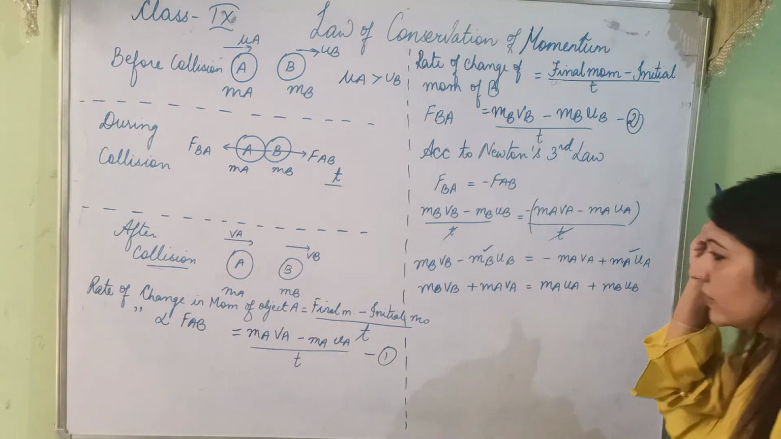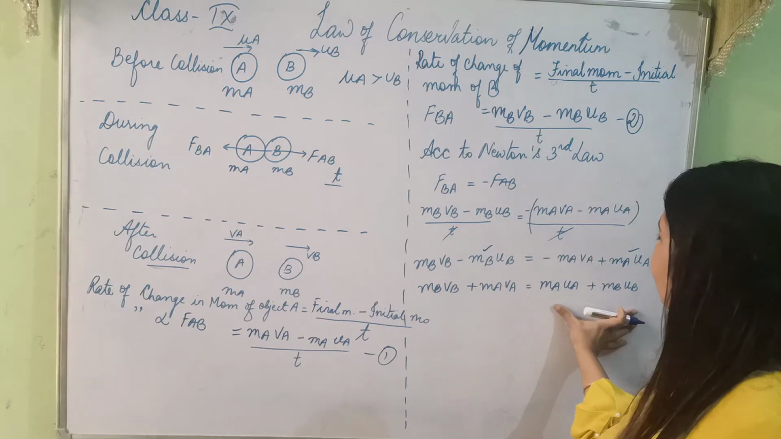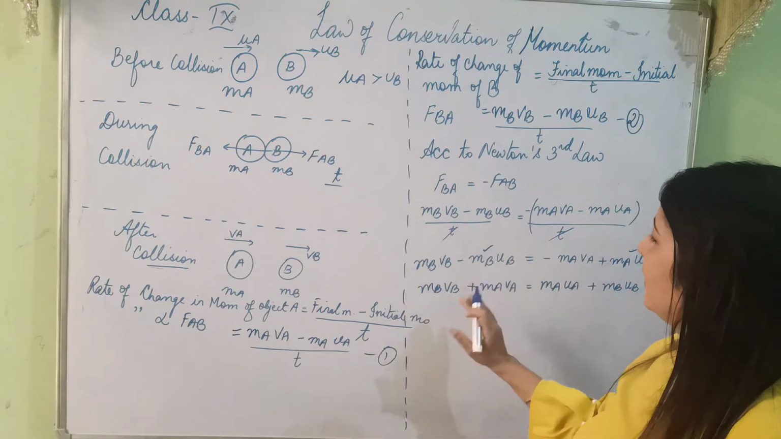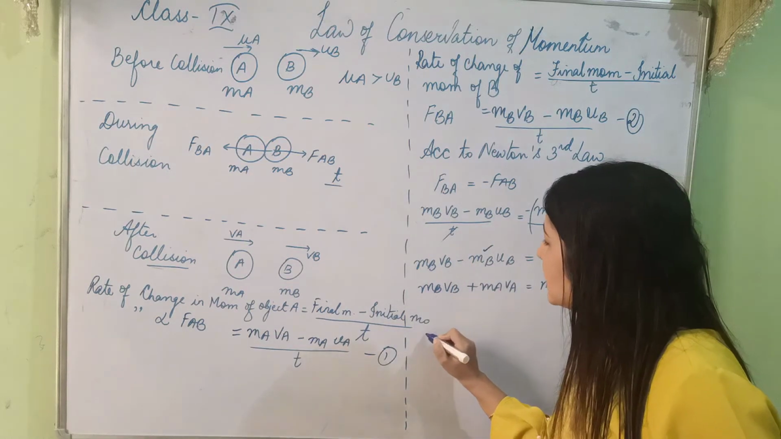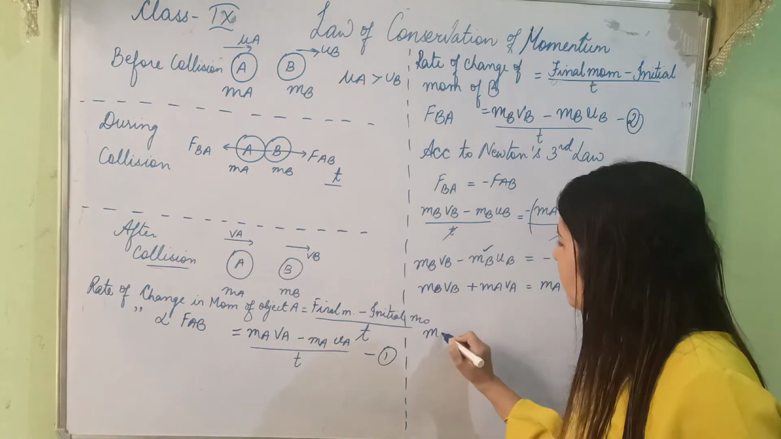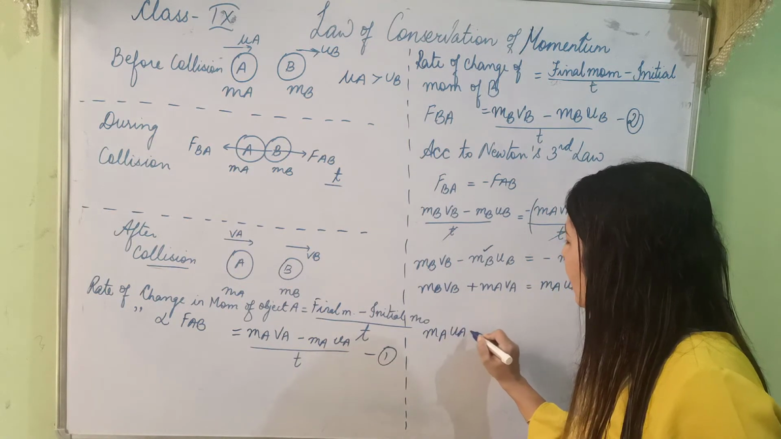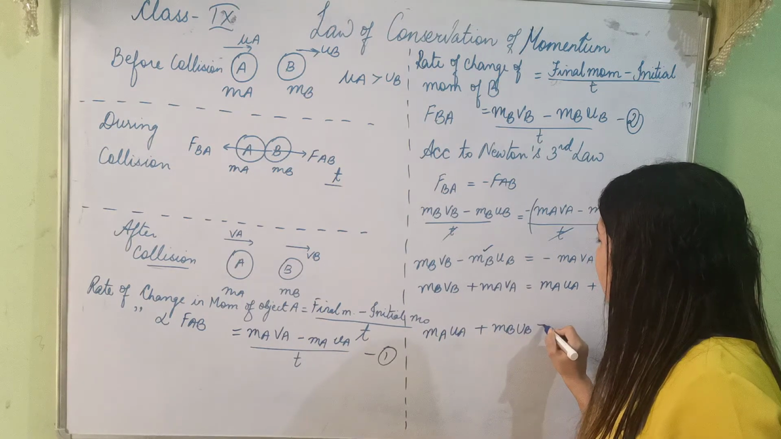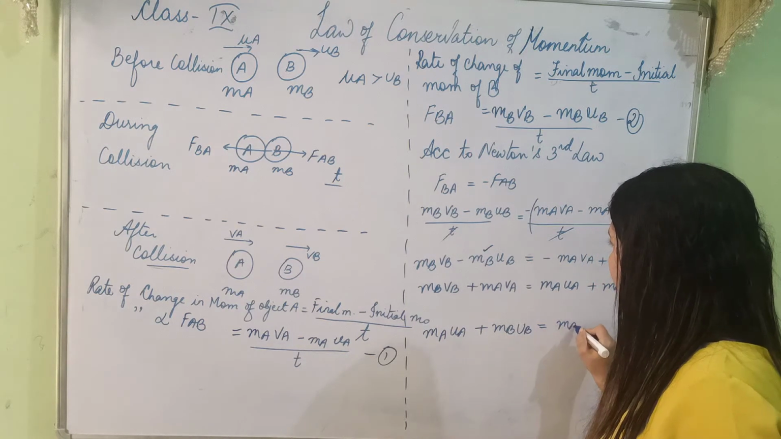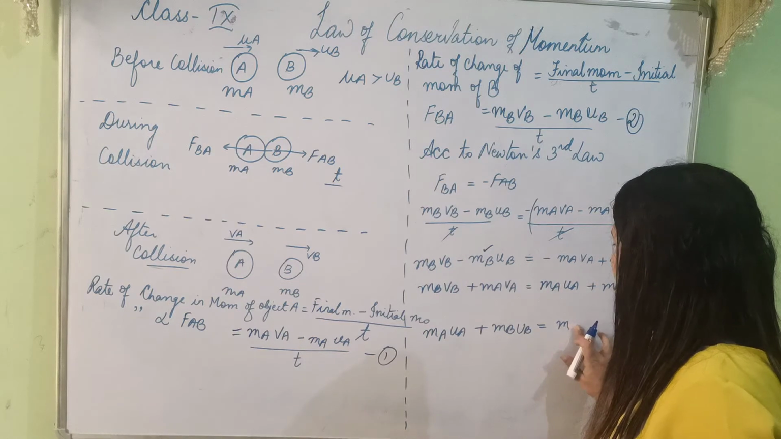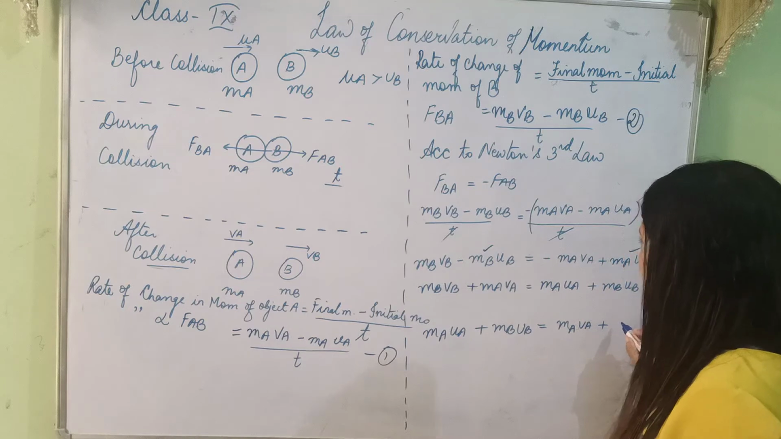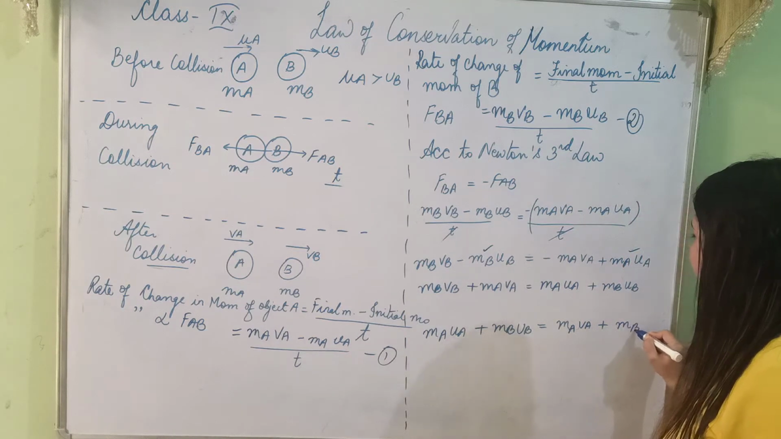Writing it again in symmetrical form, can I write this on the right hand side and this on the left hand side, and this on the right hand side is one and the same thing. I will write MAUA plus MBUB is equal to MAVA plus MBVB.